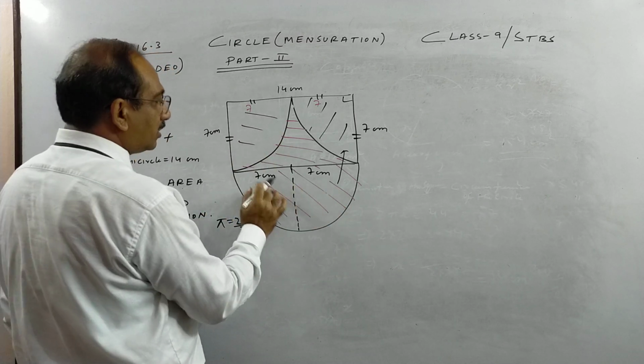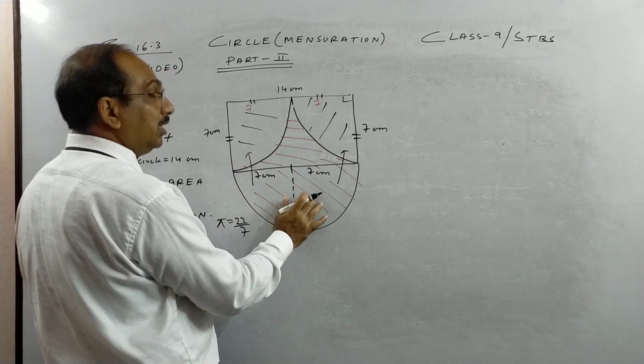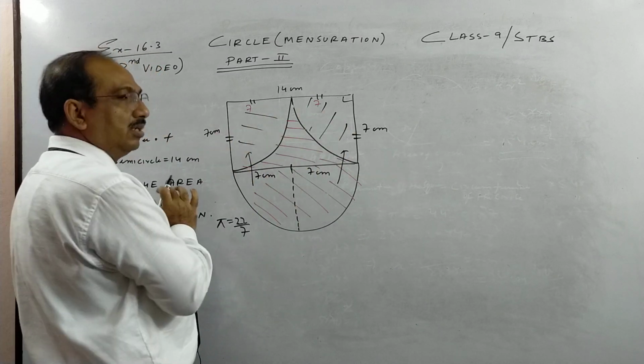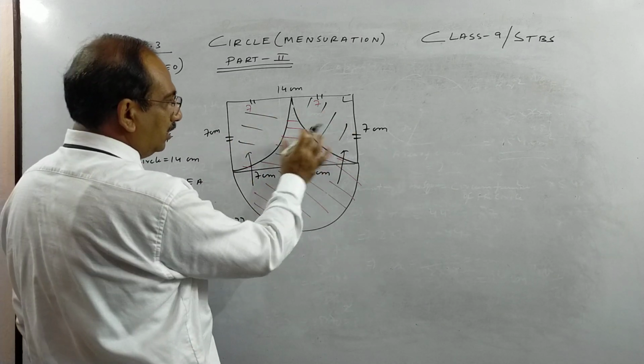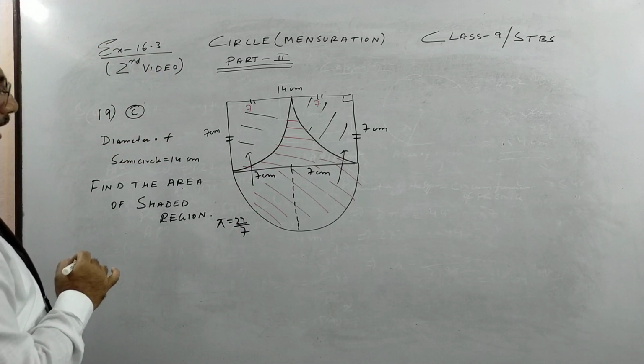So finally this comes here, this comes here, so finding the area of the shaded region, this comes here, this comes here, so actually we get the area of a rectangle. Okay, so the shaded region finally becomes the area of the rectangle.